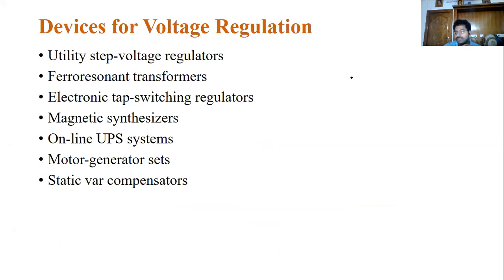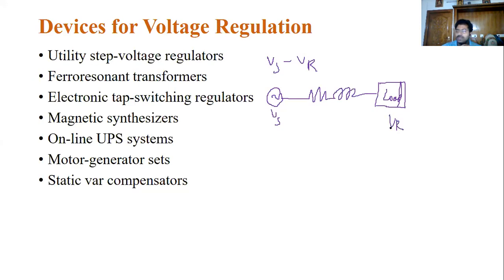So in the last class, you saw what voltage regulation is. It is a measurement of sending end voltage minus receiving end voltage. Suppose this is Vs, this is the impedance, this is the load, and this is Vr. We can call this R plus jXL, or R plus jX, or whatever it may be. This we can call Z, where Z equals R plus jX.